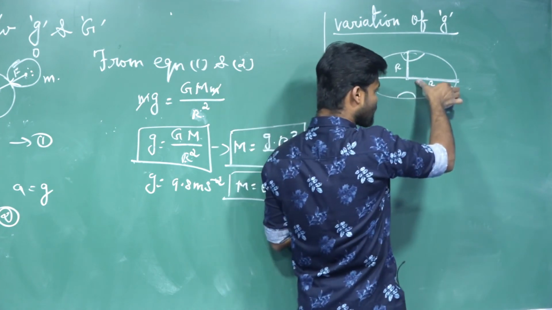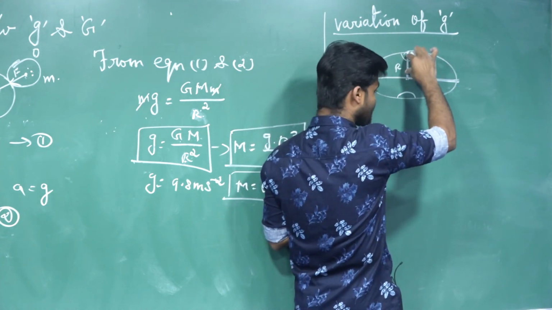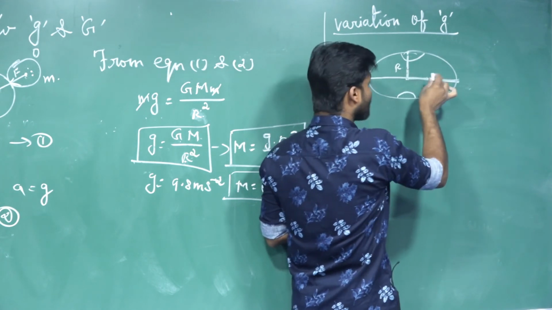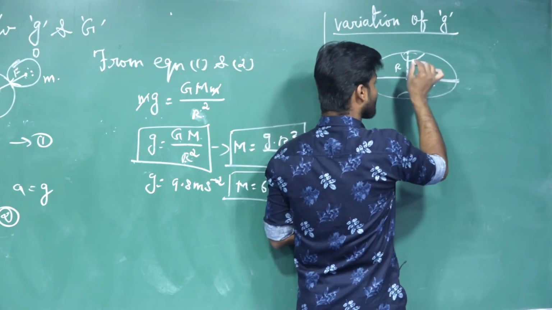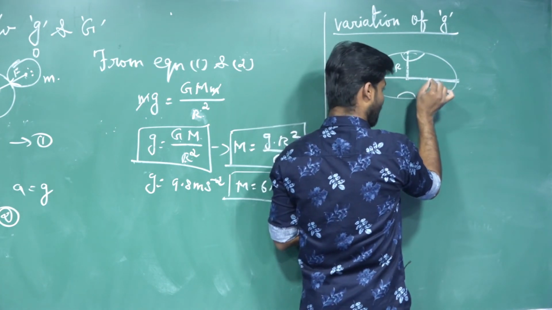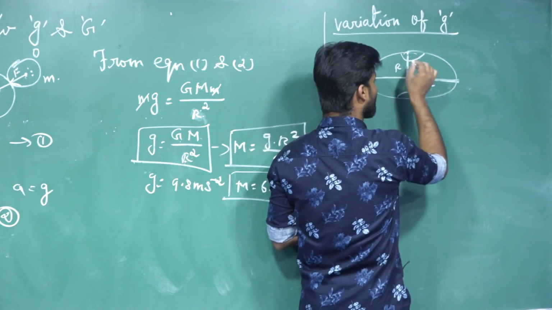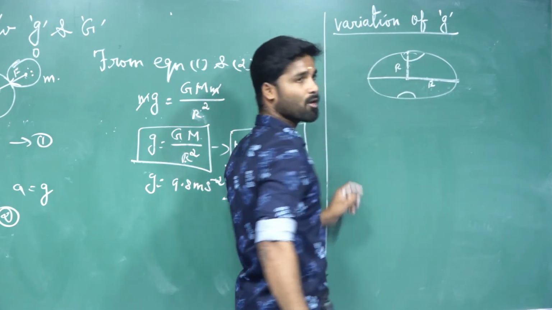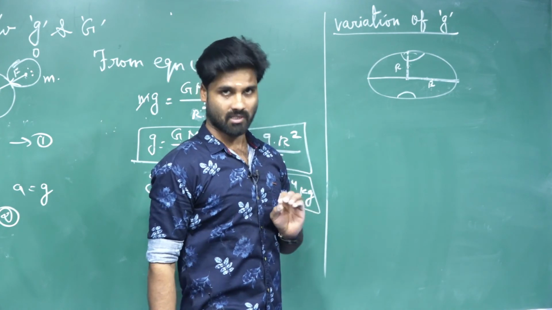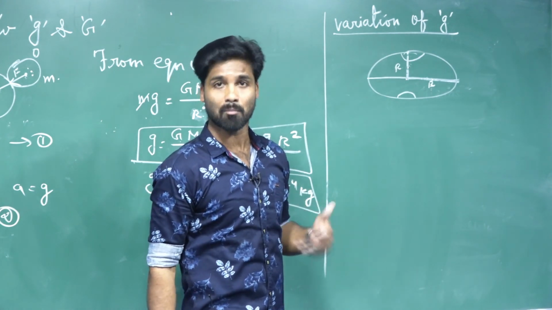Why? Because this is a more distant point and this is a lesser distance, so the two distances are not the same and vary from each other. This is the maximum distance, this is the lesser distance. That's why we say the geometric radius of the earth is maximum here and minimum here. So how can we find the variation of g? g is not the same at all places. It varies from place to place.